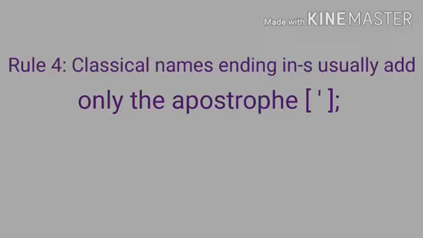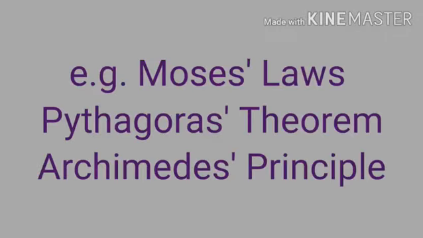Next rule is, classical names ending in s usually add only the apostrophe. I am repeating the rule again. Classical names ending in s usually add only the apostrophe. For example, Moses' laws, Pythagoras' theorem, Archimedes' principle.